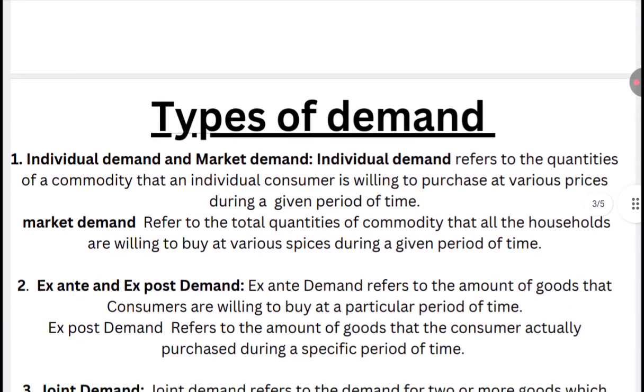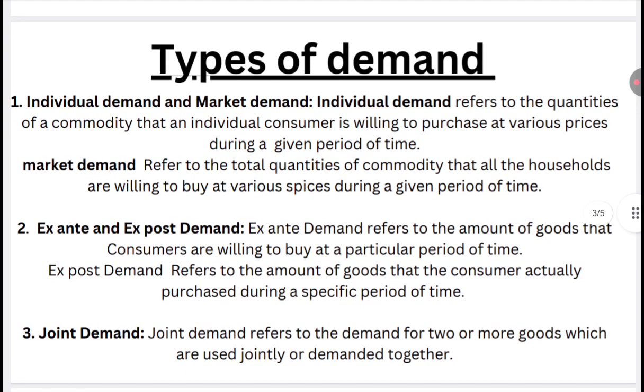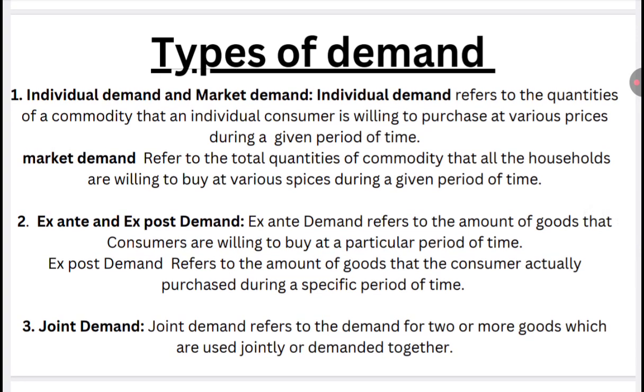Moving ahead, if we talk about the types of demand, there are five major types of demand. The first one is individual demand and market demand. Individual demand refers to the quantity of a commodity that an individual is willing to purchase at various possible prices during a given period of time. Here we are talking about a specific consumer who has the capacity or the ability to purchase a product at various prices, within his range limit and in a specific period of time.